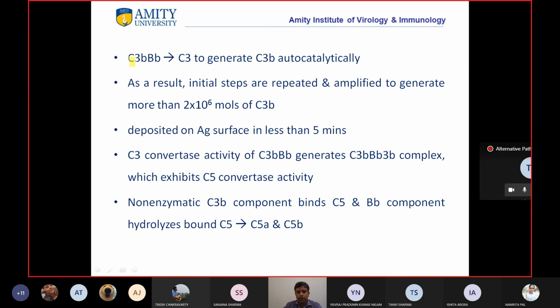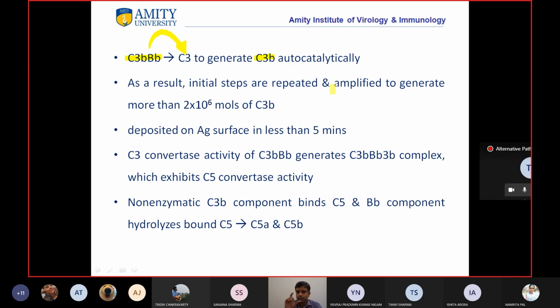So now you have this C3bBbP, which is C3 convertase. It will act on C3, because more C3 molecules are moving in circulation. This complex will act on C3 to generate C3b, and now you have a lot of C3b. As a result, the initial steps are repeated and amplified.